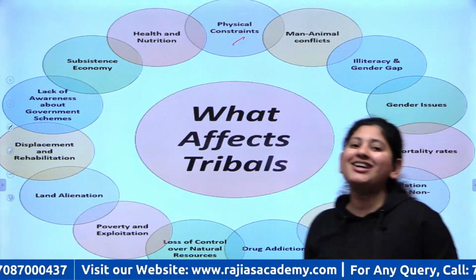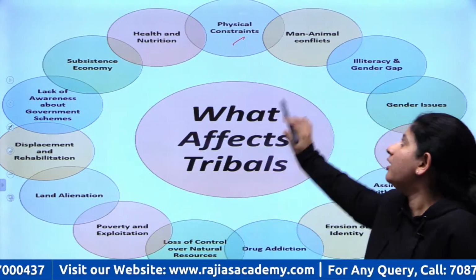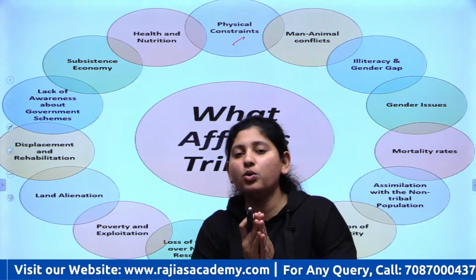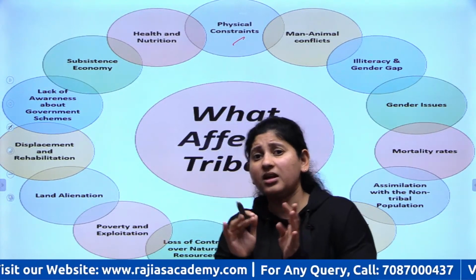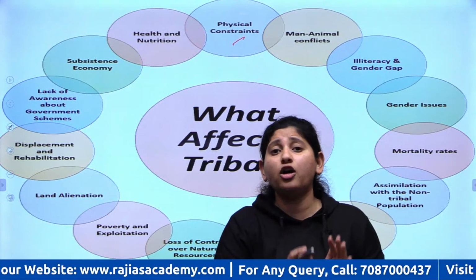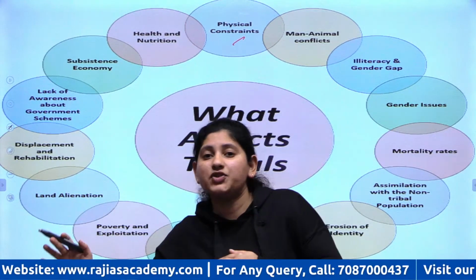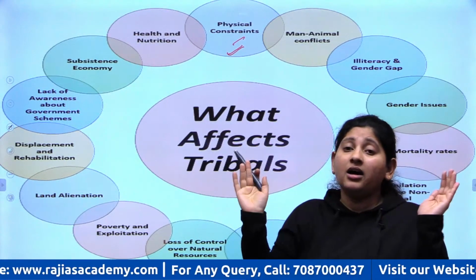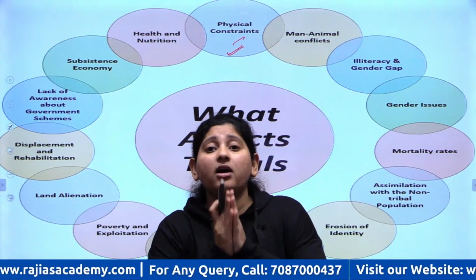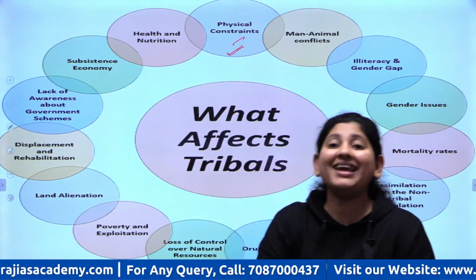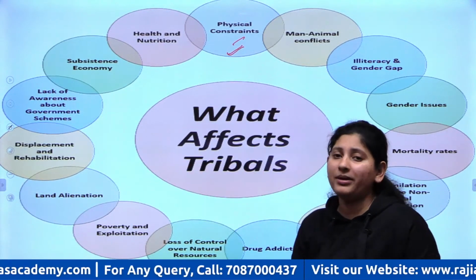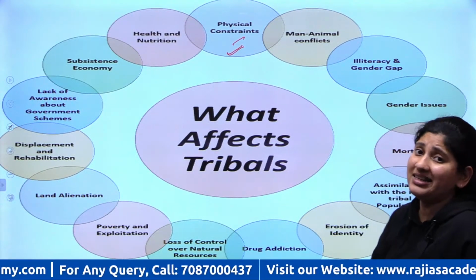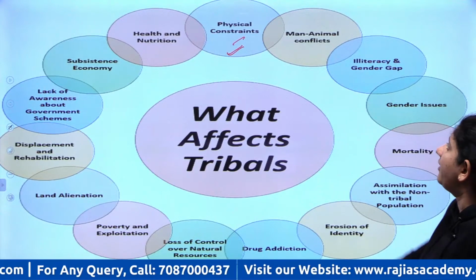Your first point is their physical constraint, right? Tribals are secluded to a certain region. They are not habituated to regular mainstream life. So their physical constraint narrows down their areas of opportunity in every aspect: economic, social, medical facilities, education, health facilities, everything, right?